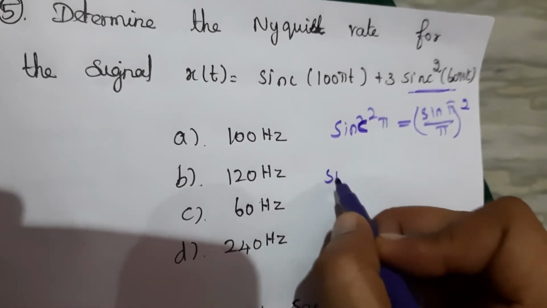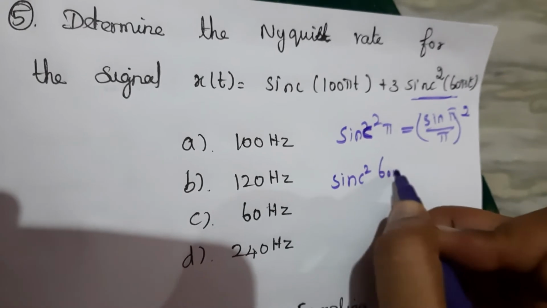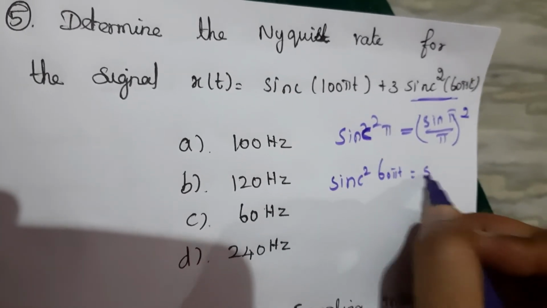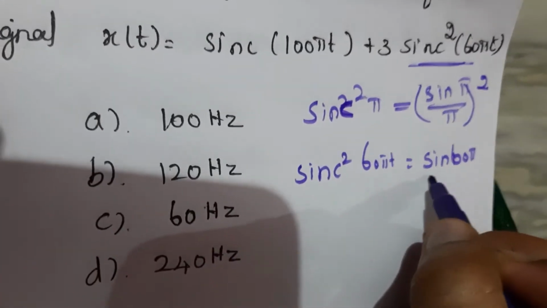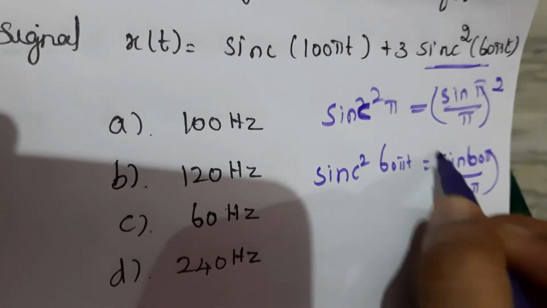So here we have sinc square 60 pi t. We can write this as sin 60 pi t divided by 60 pi t, the whole square.